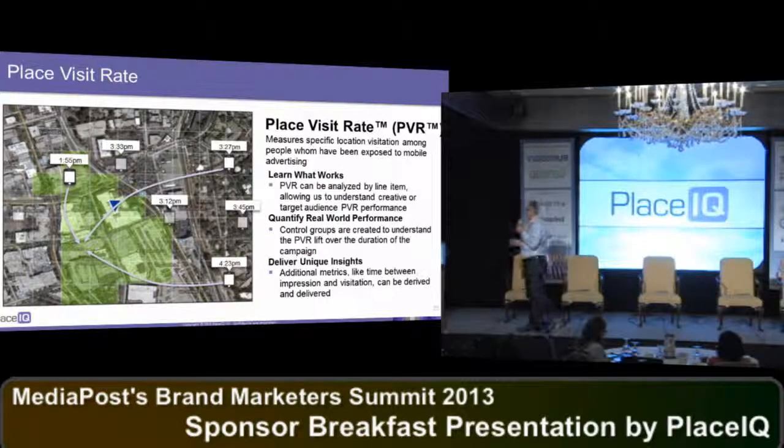And it essentially says, let's use Sears as an example, if we ran ads in the wild for Sears around Sears stores, we could tell how many devices actually showed up in the Sears store later on. We compare those with requests where the people showed up in the store on a regular basis but didn't see an ad, and we call that place visit rate, the delta between the people who saw ads and came to the store and the people who didn't.